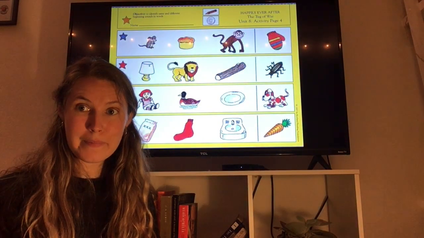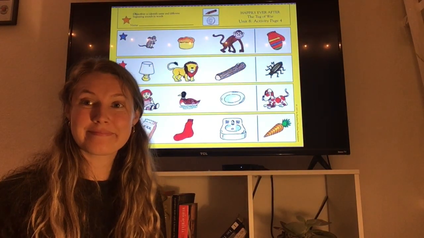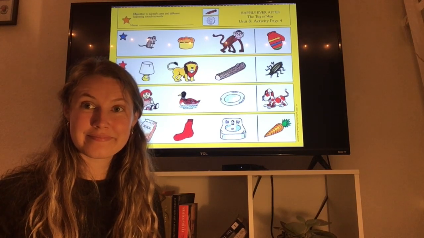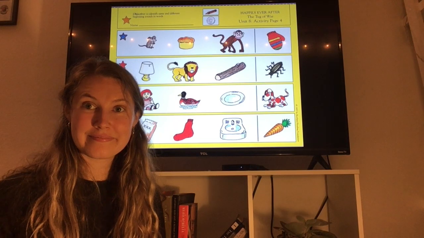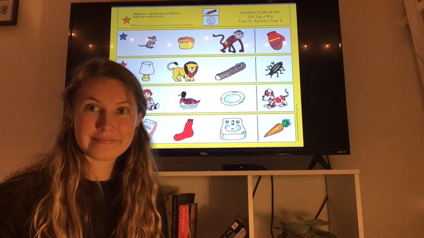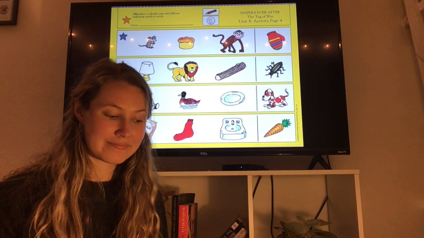It is a mitten. Say mitten with me. Mitten. Does mitten begin with the same sound as mouse, muffin, and monkey? If mitten does begin with the same sound, circle the mitten. If mitten does not begin with the same sound, put an X on the mitten.